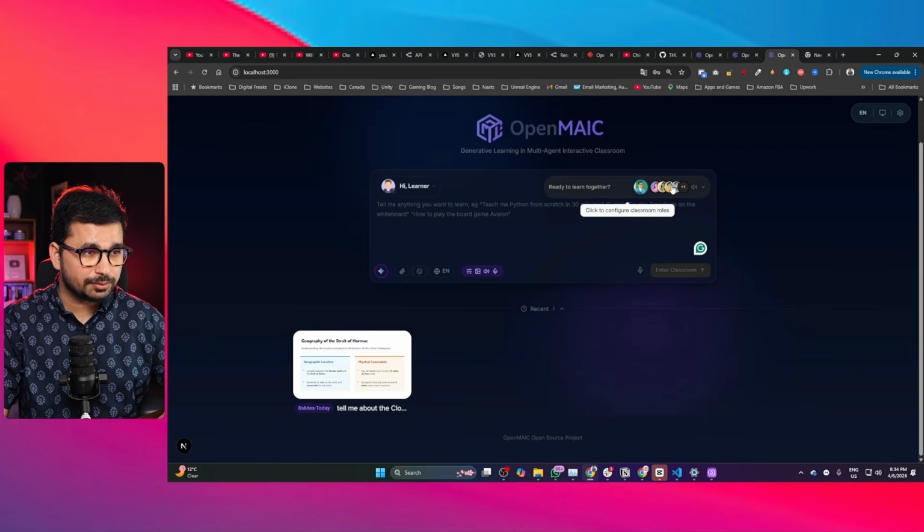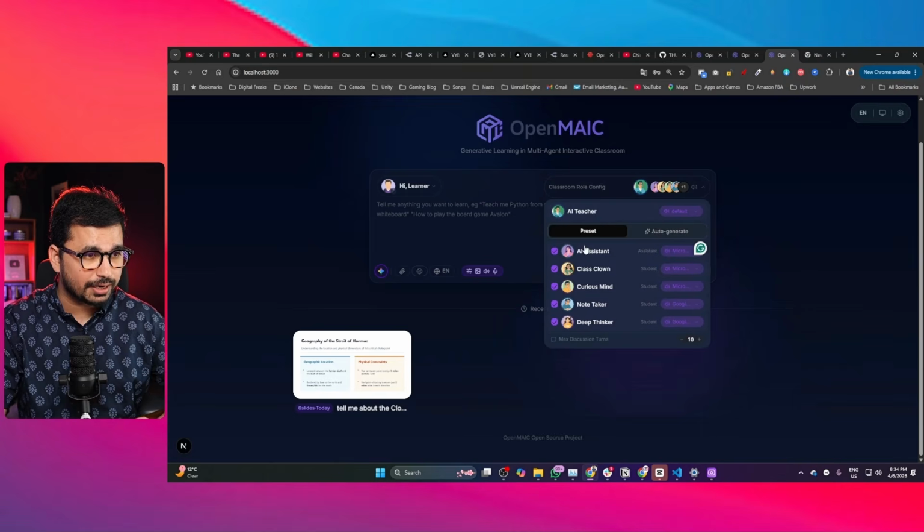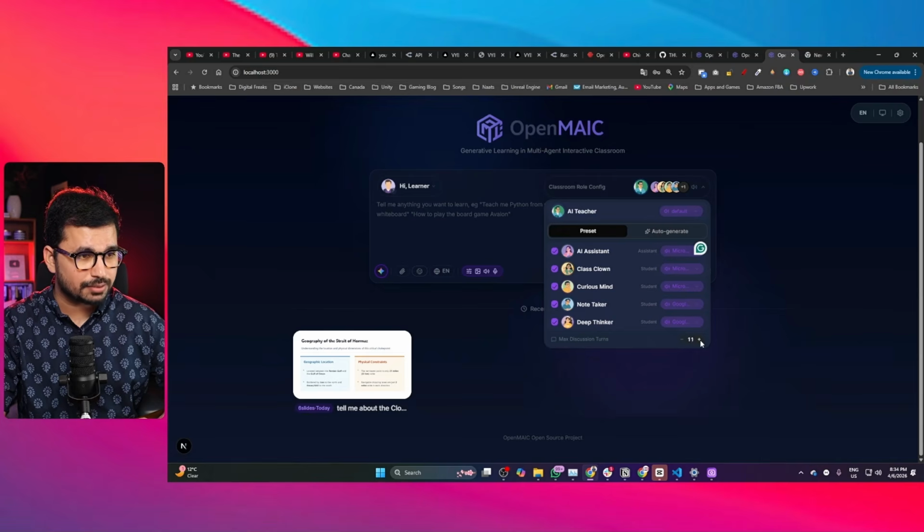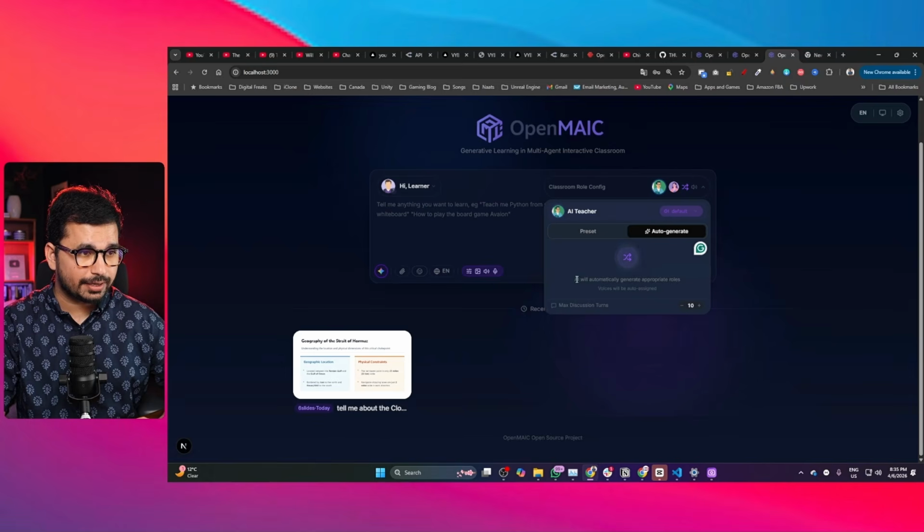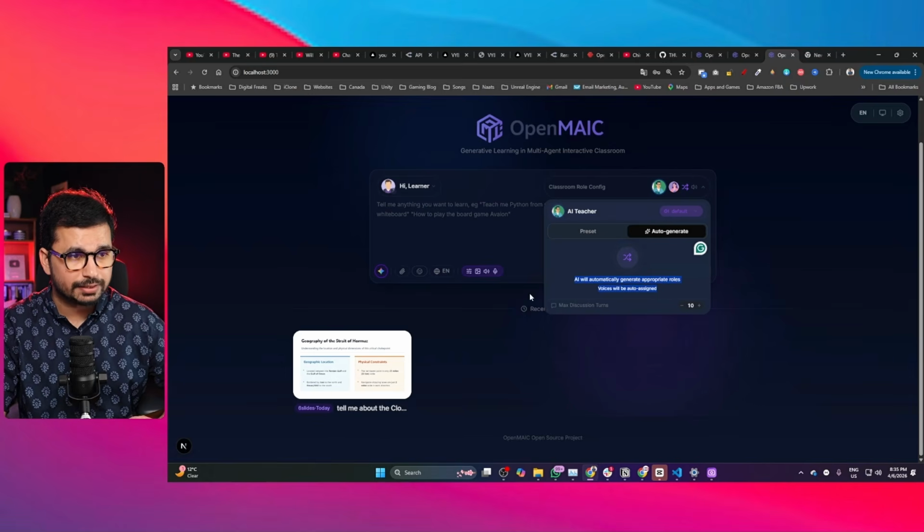So there is this configuration for classrooms. Here you can just open that, and choose any of these presets. So this is AI teacher, which is the default. Then there are these presets for AI assistant, class clown, curious mind, note taker, deep thinker. All of these are basically your classmates. Or maybe click on auto generate, and AI will automatically generate the appropriate roles and voices will be automatically generated as well.